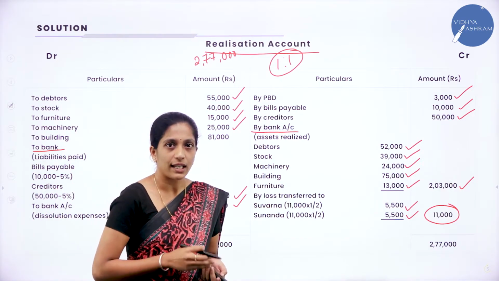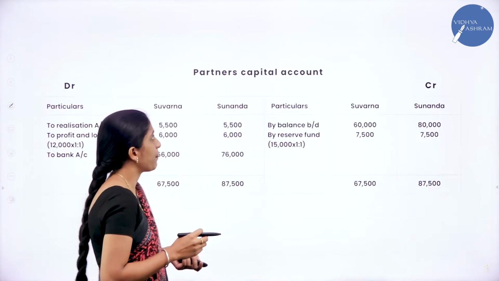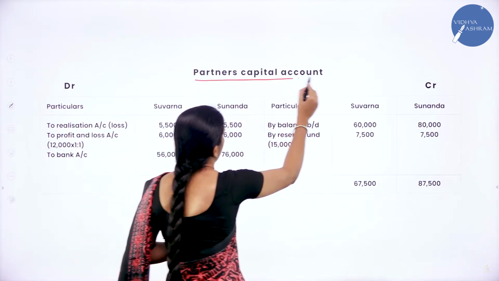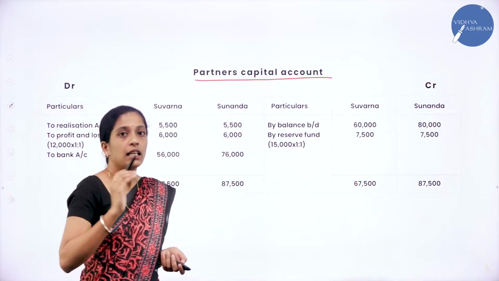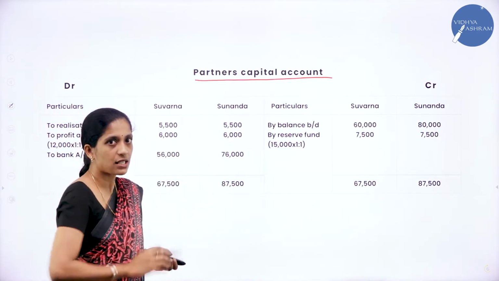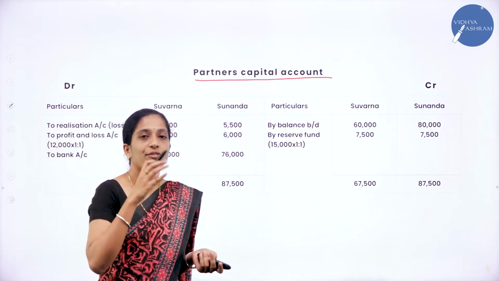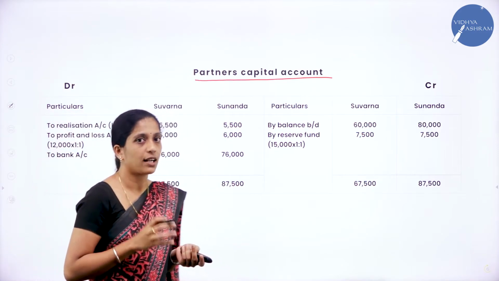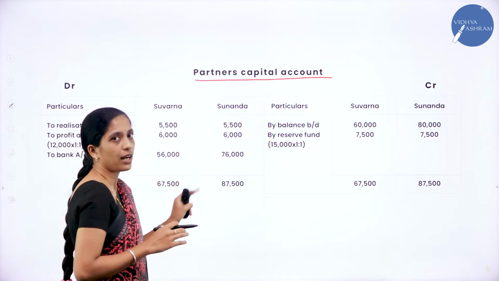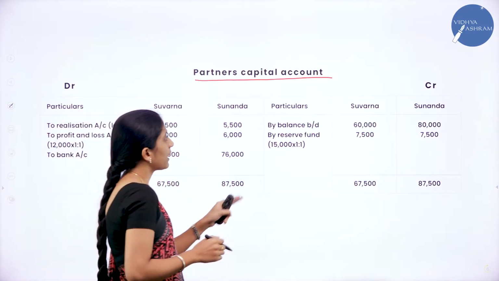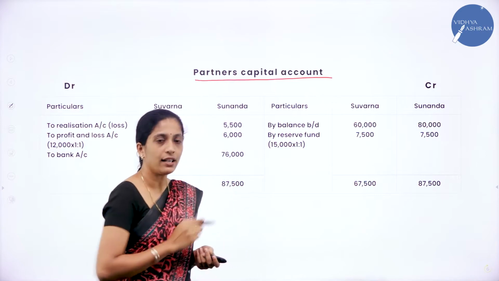Now moving on to the next account, that is partners capital account. So how to begin a partners capital account with the heading? Here also we are having debit as well as credit side. So under debit side, particulars, and we have to draw a column for each partner. Here who are the partners? Suvarna and Sunanda. Coming to the credit side, particulars, Suvarna and Sunanda.